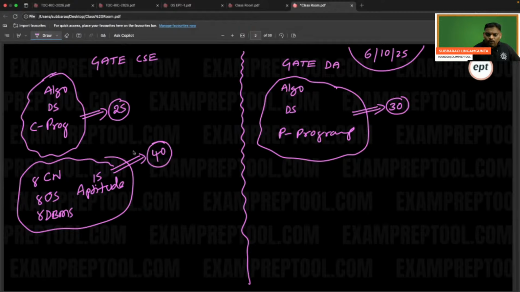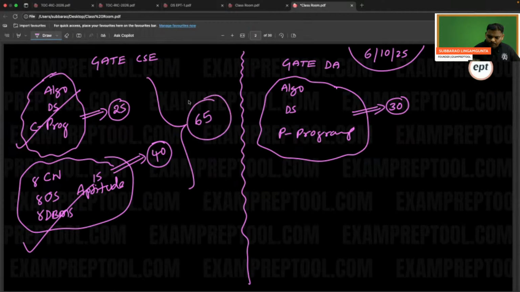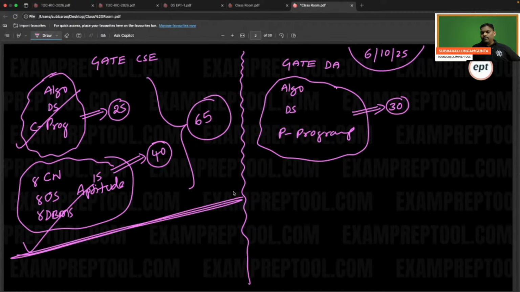And one more: if you can prepare these three and these four, totally 3 plus 4, 7 subjects will give 65 marks. And one more thing, this is required for placements also. If you can do until here, placements are also okay.